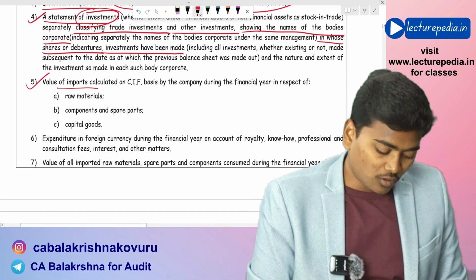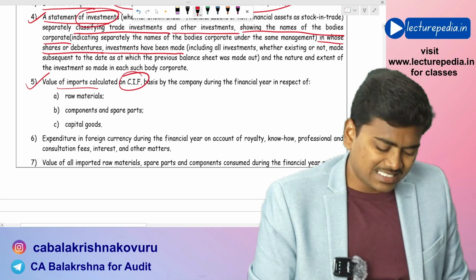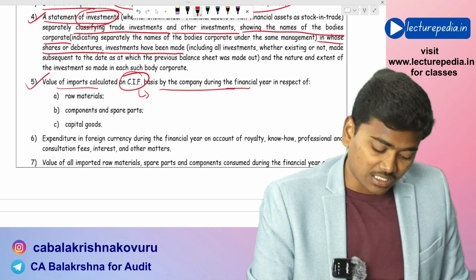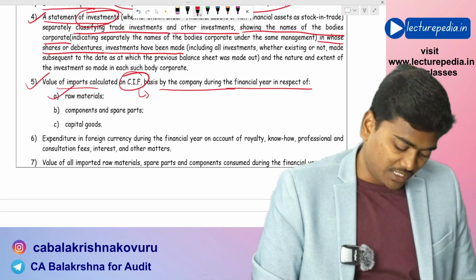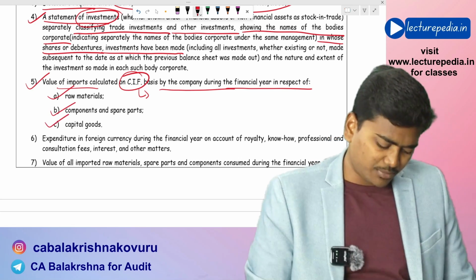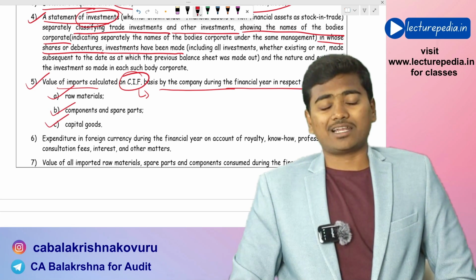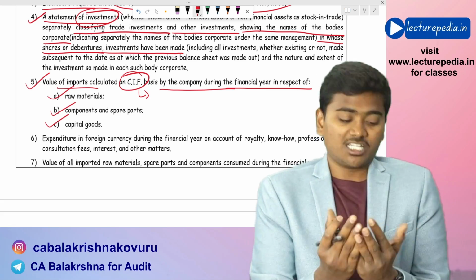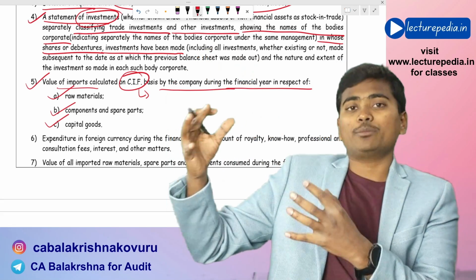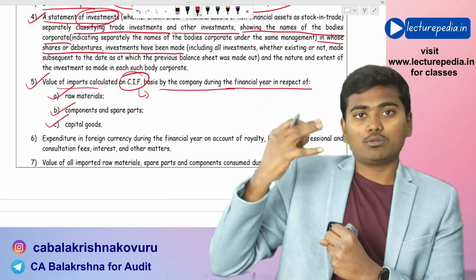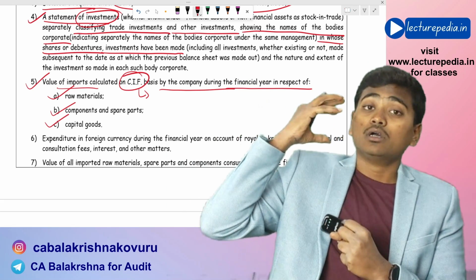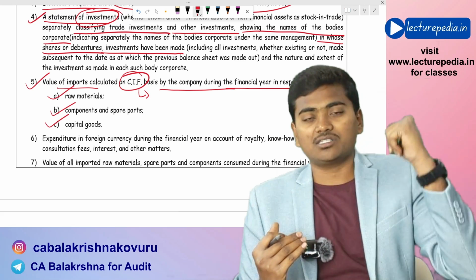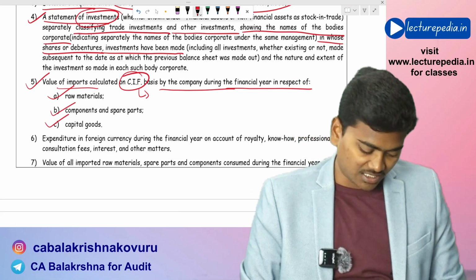Next, value of imports calculated on CIF basis. CIF means cost, insurance, and freight, by company during the financial year in respect of raw material, components, and spare parts and capital goods. That is, you need to disclose in the standalone financial statements what is the value of imports that you have made with respect to raw materials. How much of raw material you have imported? How much of consumables you have imported? How much of capital goods you have imported? This disclosure is required in the standalone financial statements, but not in the consolidated financial statements.